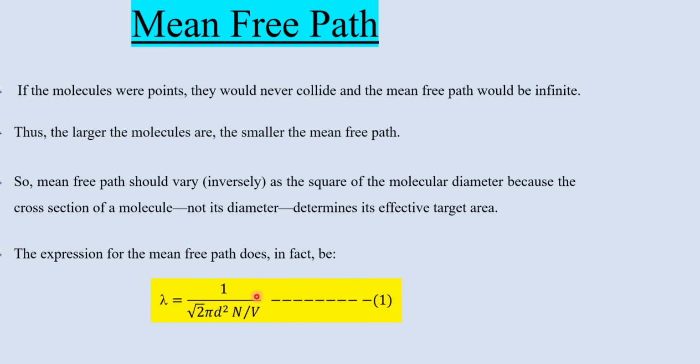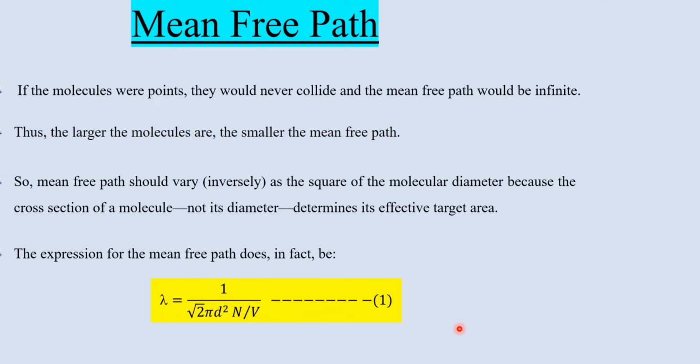Now we move to the reasons how this is possible. We have studied that the mean free path is inversely proportional to the number of molecules per unit volume. So that's why we got 1 over N over V. Other thing, I told you that it is inversely proportional to the cross-sectional area of the molecule, so this is pi d square. It is also inversely proportional. So when we remove the proportionality sign, we get equal and a constant. Root 2 is the constant over here, the multiplication factor.